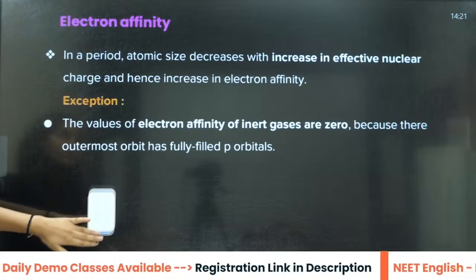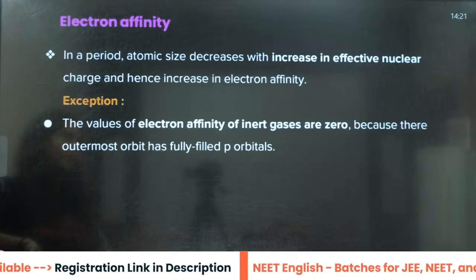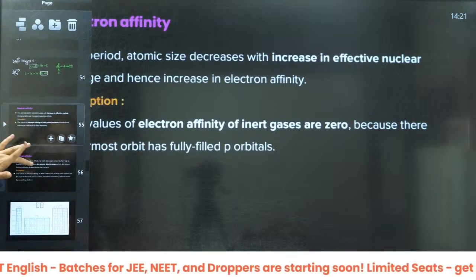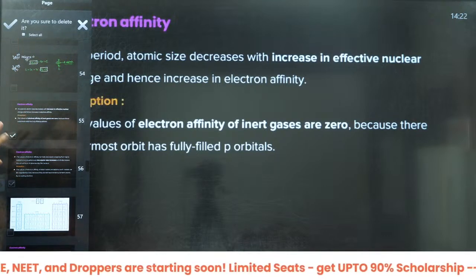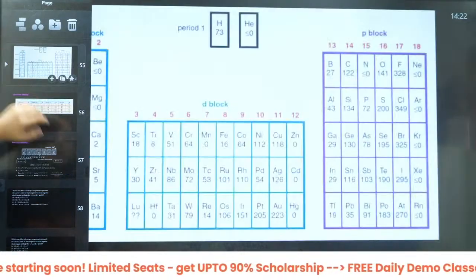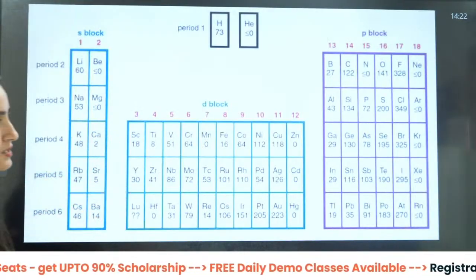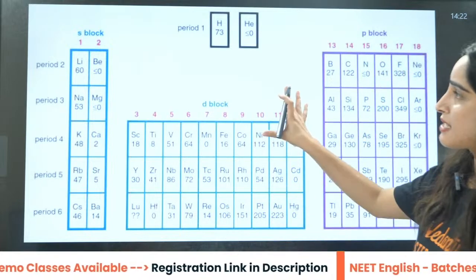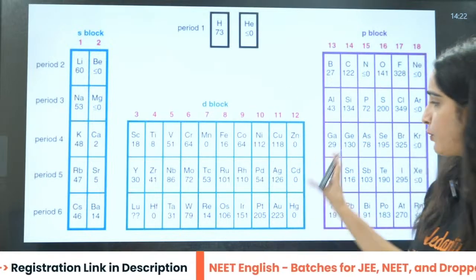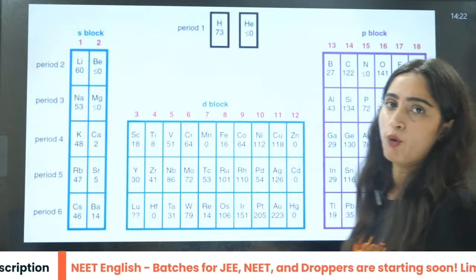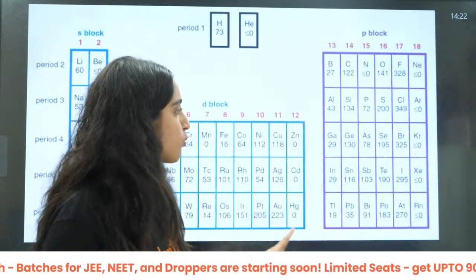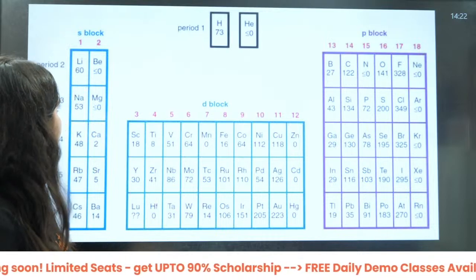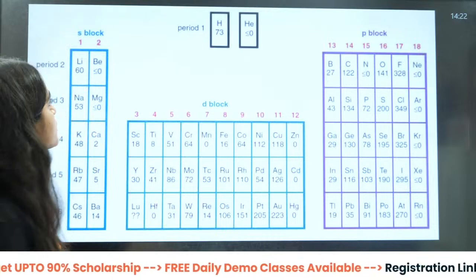Okay, so this we have. Chalo, this I'm going to delete only, right? Now you see this side. These are the values, right? You can go through them, but they are not important for you. The exceptions are important for you. The exceptions are very important for you. Okay, beta? Right? This you can see.